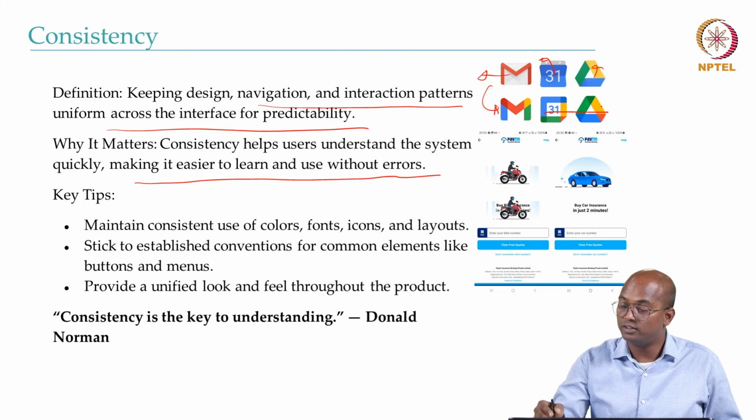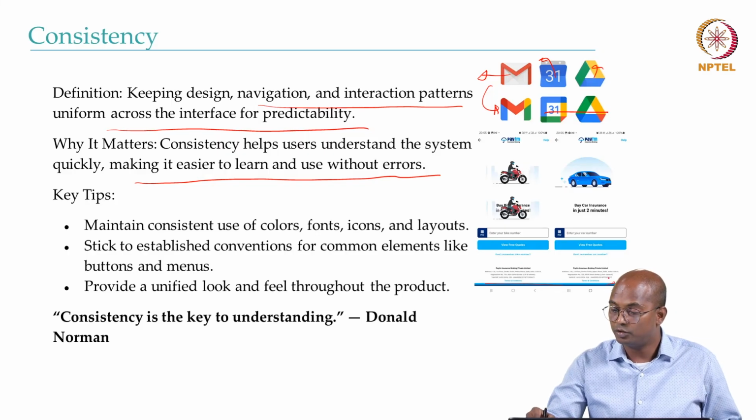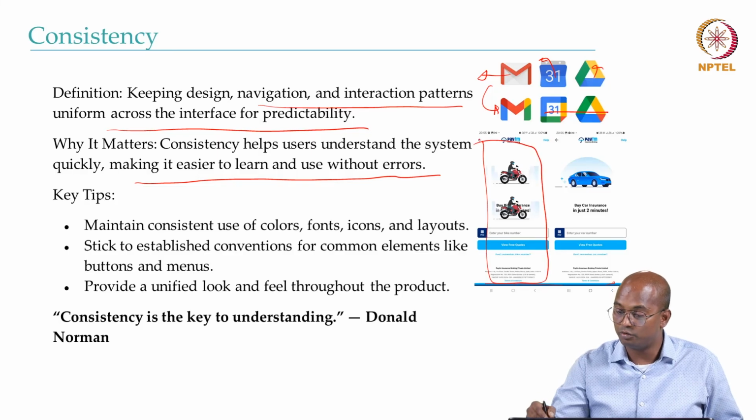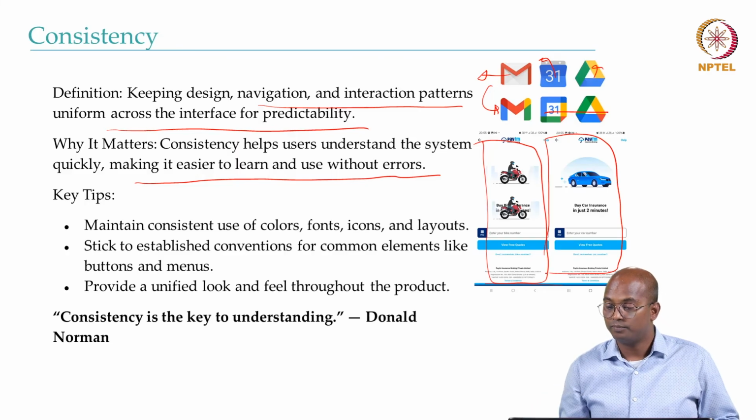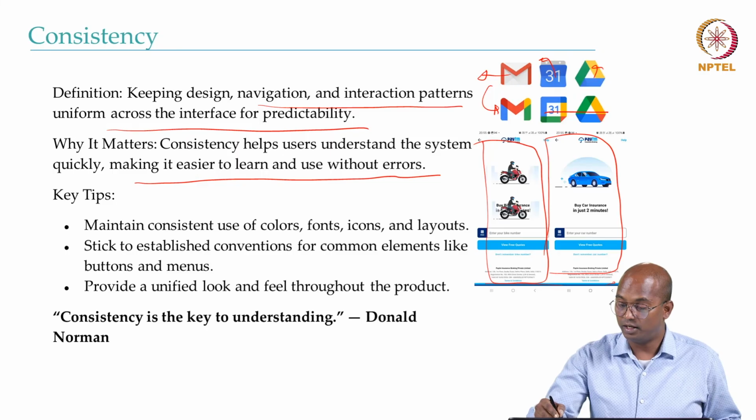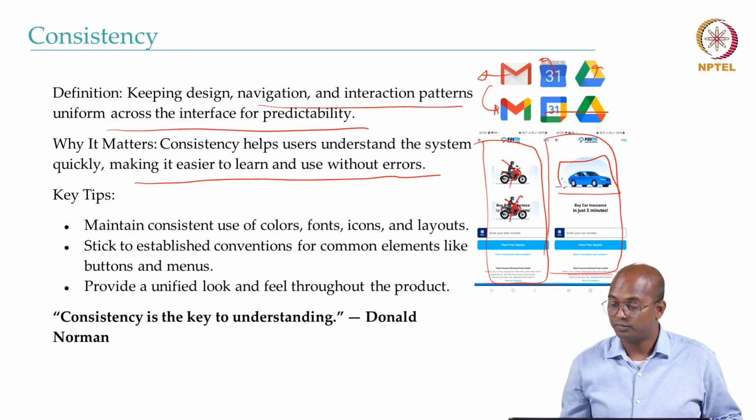Similarly, you can see an example of Paytm. Here the first page is about booking a bike insurance and the second one is about booking a car insurance. And I believe you can see the issue here. Here they are showing two bikes, but here they are just showing one car.